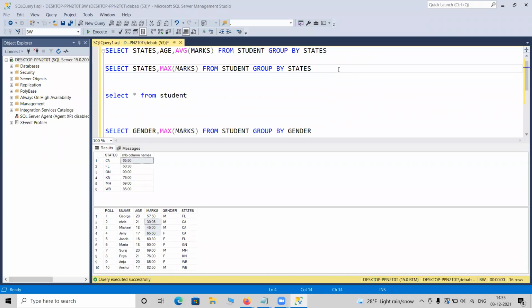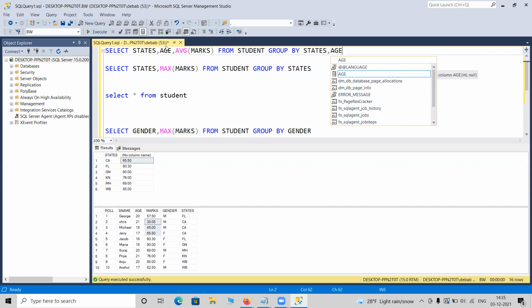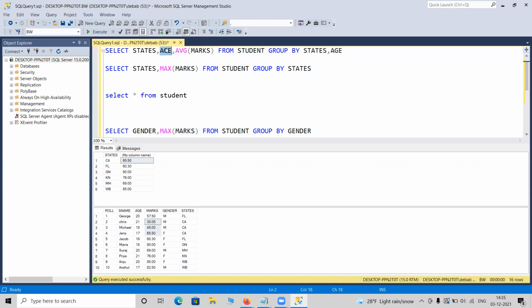So now, if you understand the reason, now we can make it a rule. You can find this rule in Google, in all the links, but this is the reason behind this rule. You cannot write anything here if you do not write it in the group by statement. The fields as a whole, you have to mention here. Then only you can mention that here. So that is the rule created for just this reason.